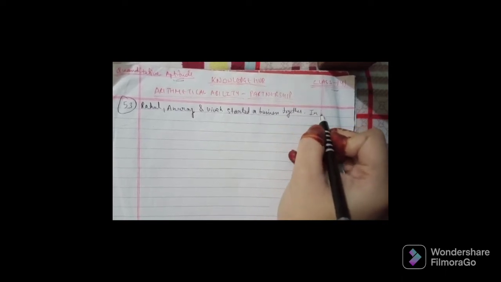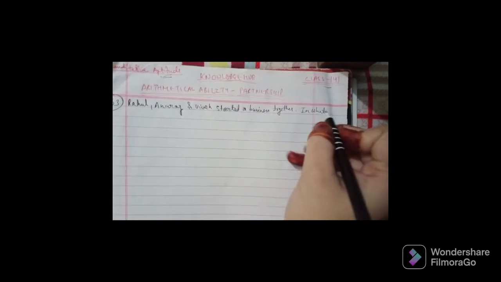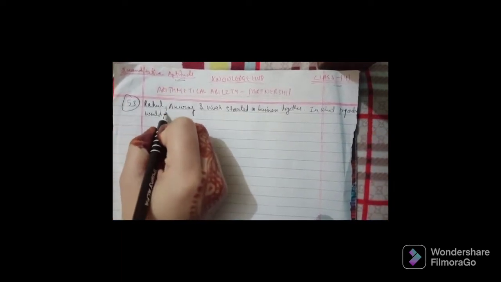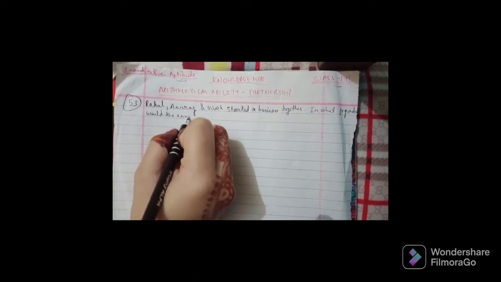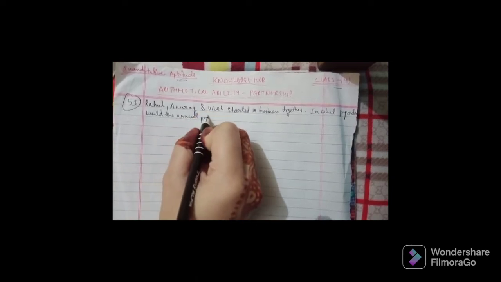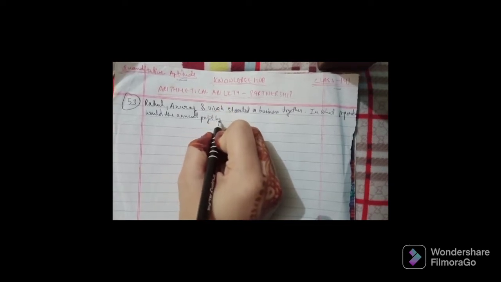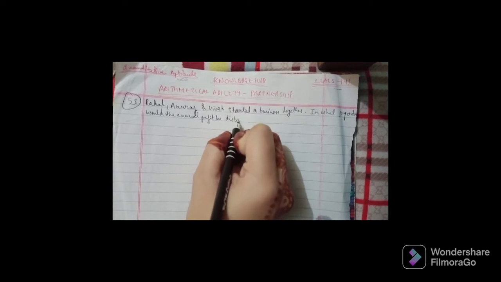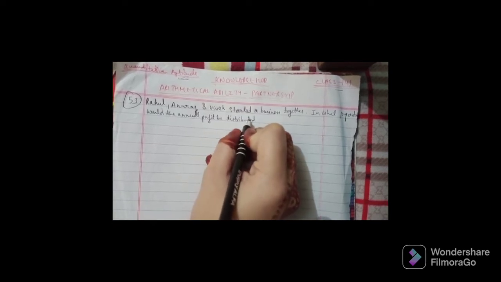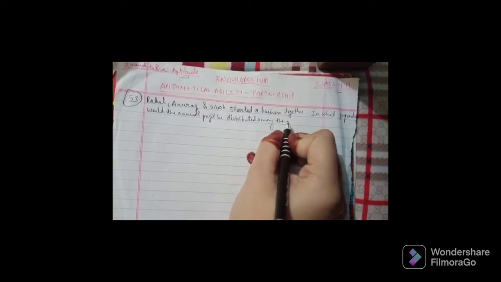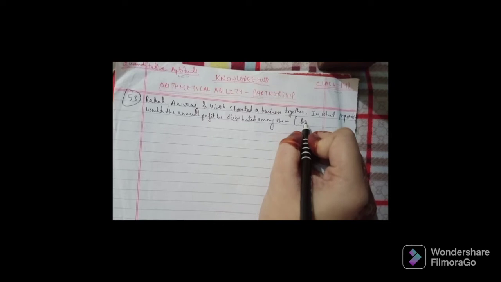In what proportion would the annual profit be distributed among them? This has been asked in the bank PO question paper.